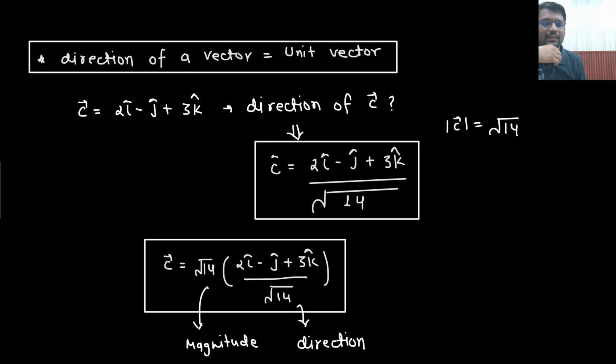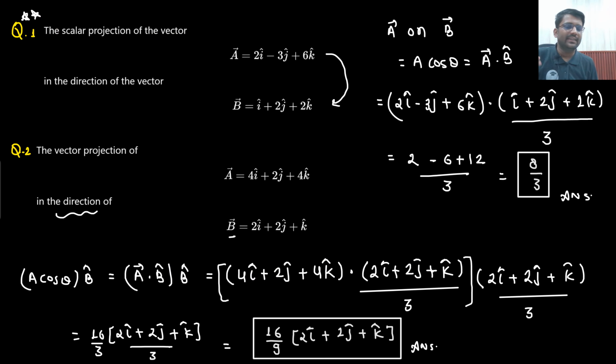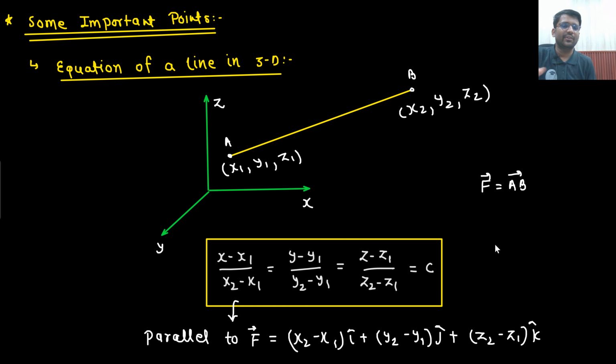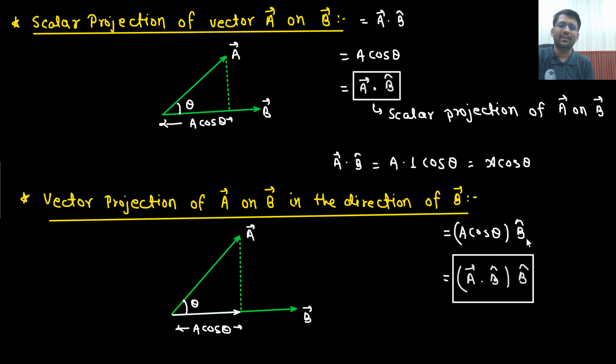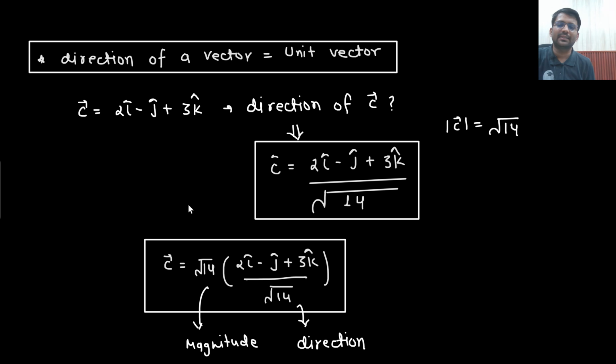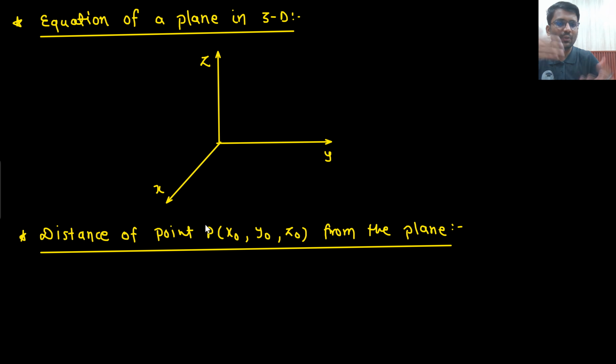Understandable? Let's go to the next topic. Now here we are studying discrete topics, right? Like first we studied equation of line, then suddenly, sir, something else came up, projection, right? Now suddenly, sir, something else is coming up. So these are the discrete topics. Why are they discrete? Because they will be helpful in the further lectures. Along with that, they will be helpful in solving the GATE PYQs as well. Is that clear to you?